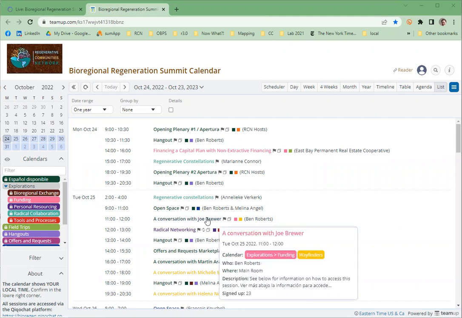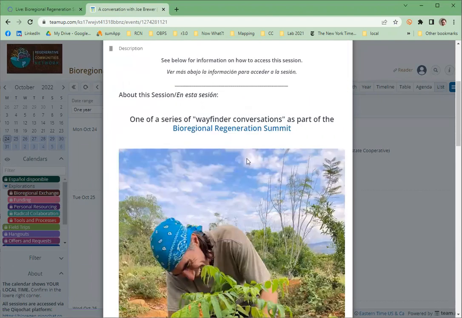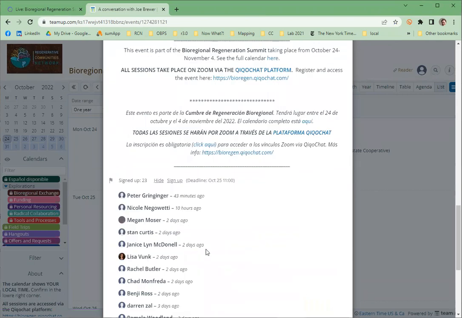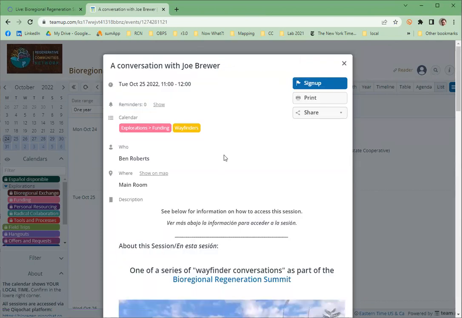So I want to show you how you can add events to your own calendar. Again, the sign up button doesn't create any notifications or anything. It simply is a courtesy to let the hosts know that you plan to come and to signal to other people who might be looking for you that you're going to be at a particular session, like a hangout or open space, which are more participatory than this one we're looking at right now.